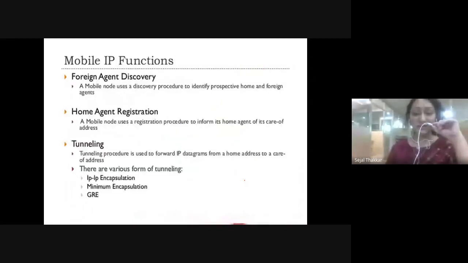There are two types of address: the care-of address and the home location address. If I'm not at my home location, then I need the other kind of address. There are three processes through which mobile IP functions. The first process is agent discovery, the second is registration, and the third is tunneling. Let's see how it works one by one.